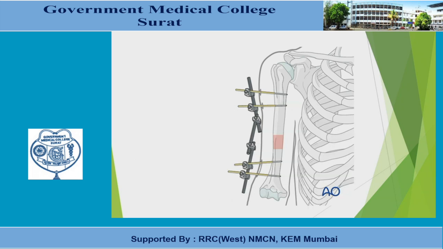This is the humerus fracture treated with external fixation. We have a Schanz pin above the fracture, below the fracture, and the Schanz pins are connected with the rod. So the temporary stabilization of the fracture is achieved.